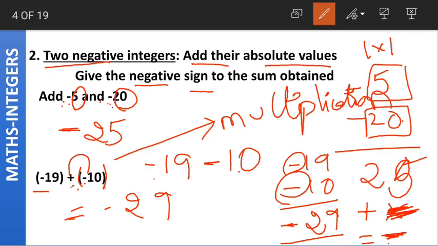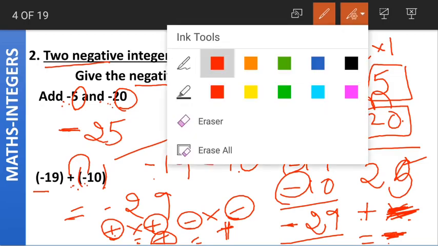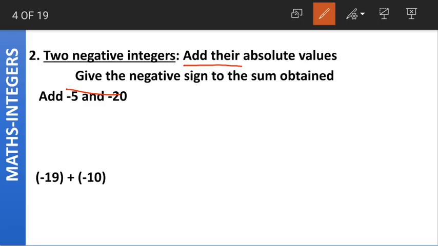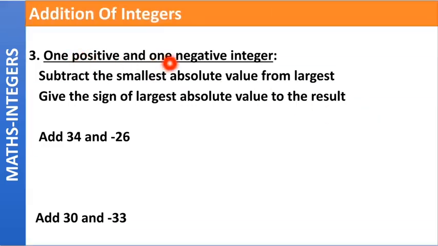Okay class, and when we multiply plus and minus sign, we get minus. What happens when we multiply minus and minus? When we multiply minus and minus, we get plus, and plus into plus gives us also plus. So when we have both same signs, then we get plus as answer. Again here also we have two minus signs, right? Both the signs are same, so the answer is plus. When we have different signs, the answer is minus. Is this clear class? When we have two negative integers, we add their absolute values and give the negative sign to the sum obtained. Moving on, one positive and one negative integer.